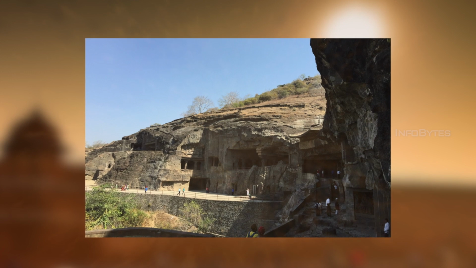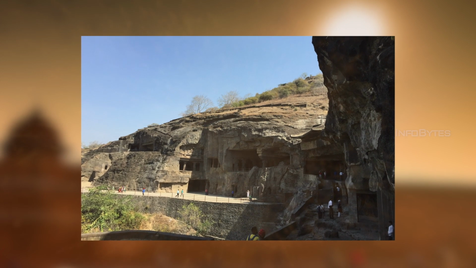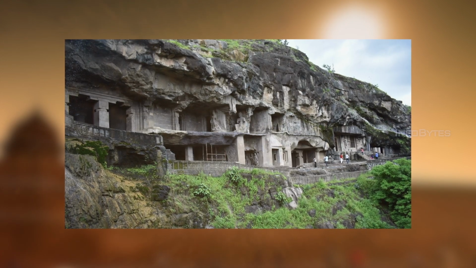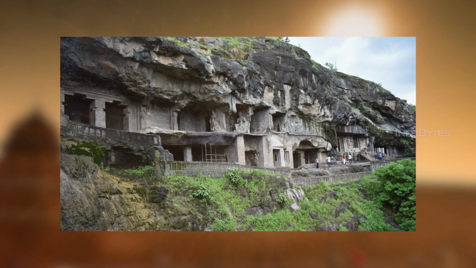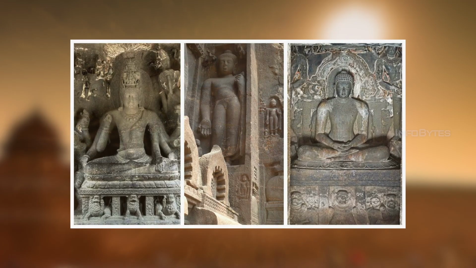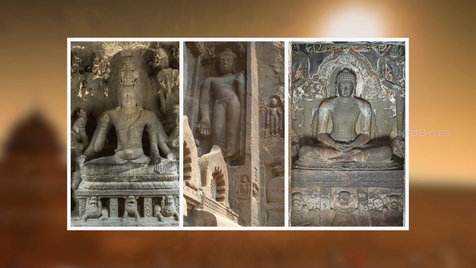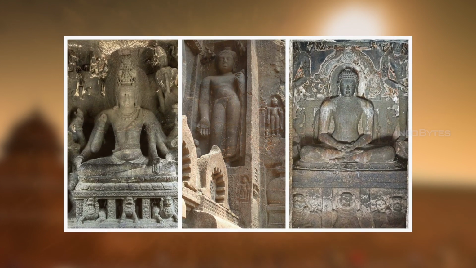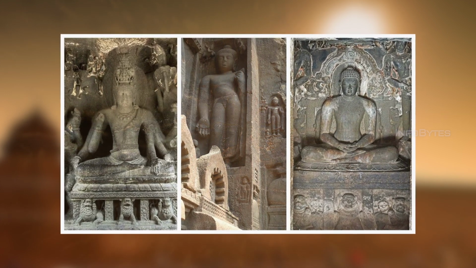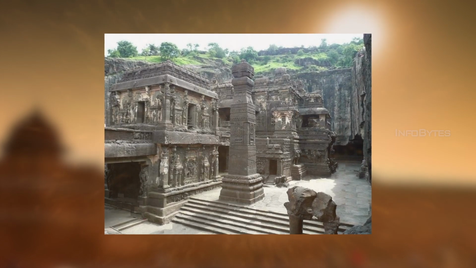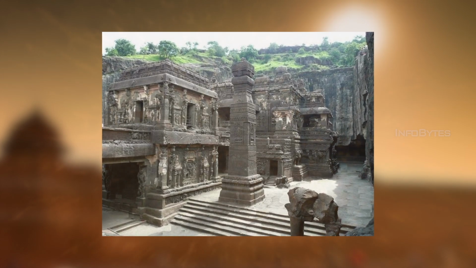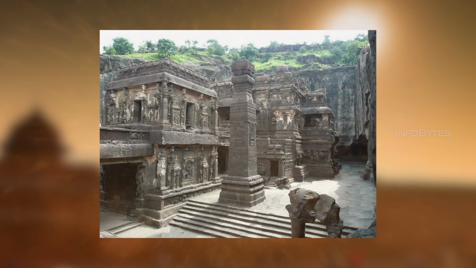Ellora cave is 100 kilometers away from Ajanta caves. It is one of the largest rock-cut monastery temple cave complexes in the world, featuring Hindu, Buddhist and Jain monuments which date from 600 to 1000 CE. The picture in this note is Cave 16 from Ellora, known as the Kailasha temple.